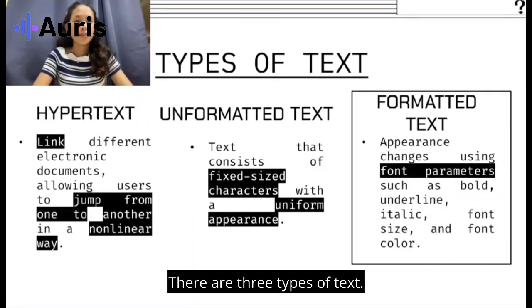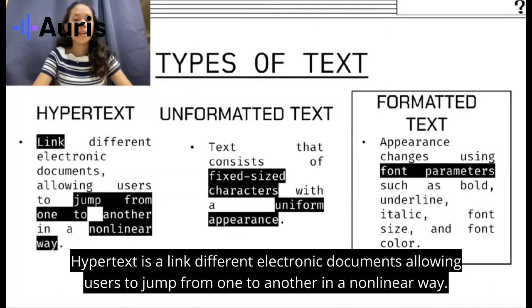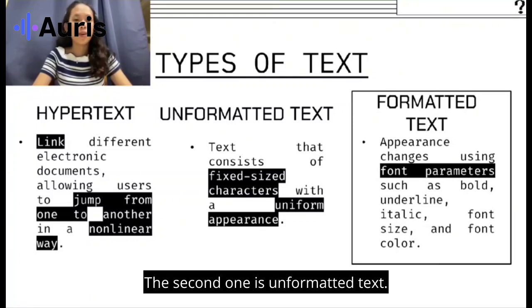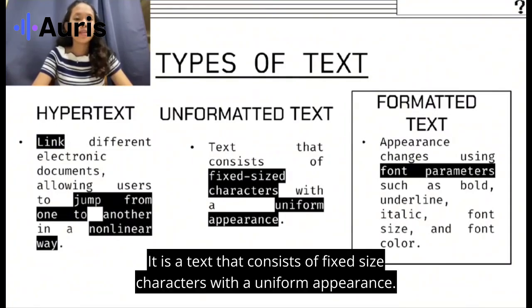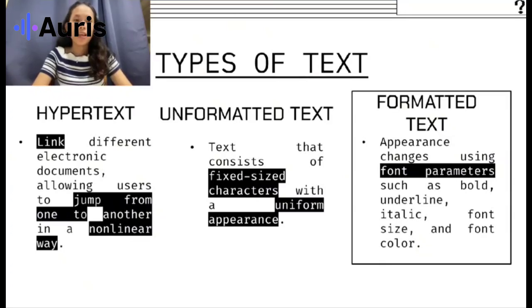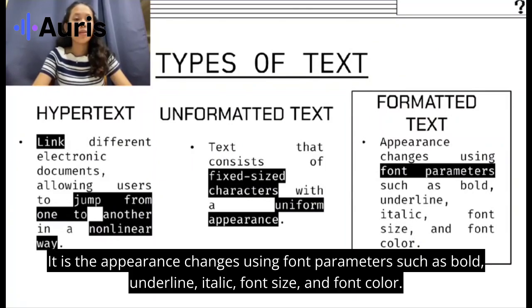There are three types of text. The first one is hypertext. Hypertext links different electronic documents, allowing users to jump from one to another in a nonlinear way. The second one is unformatted text. It is a text that consists of fixed-size characters with a uniform appearance. The last one is formatted text. Its appearance changes using font parameters, such as bold, underline, italic, font size, and font color.